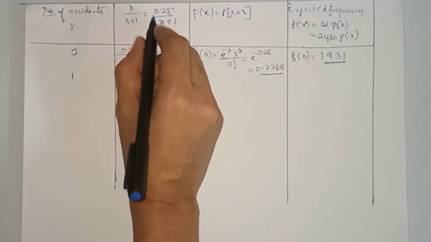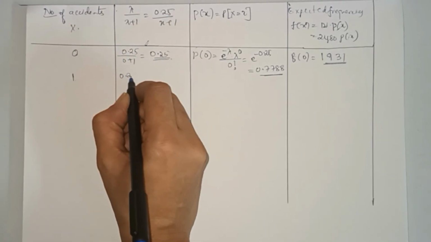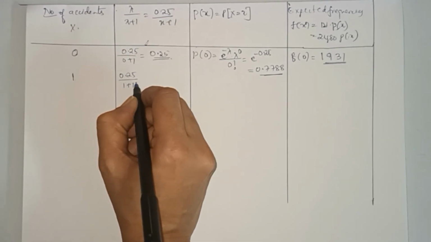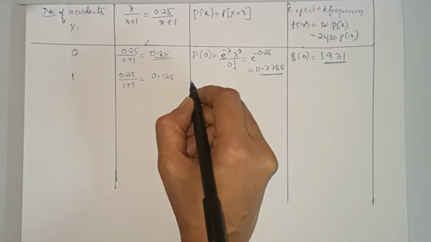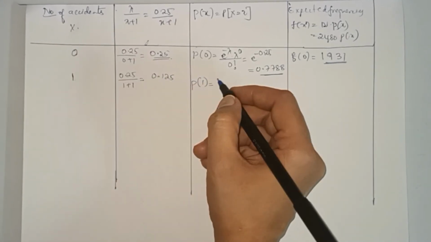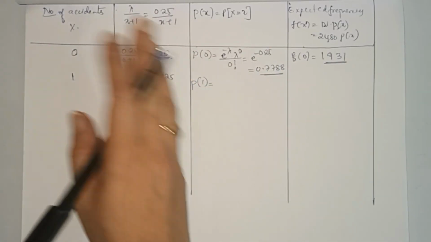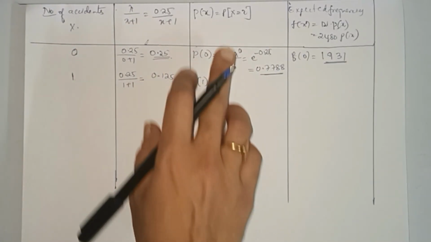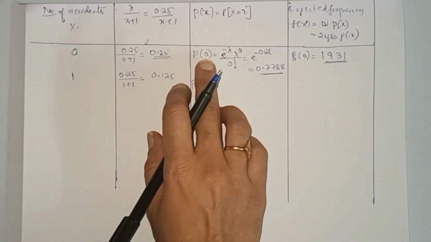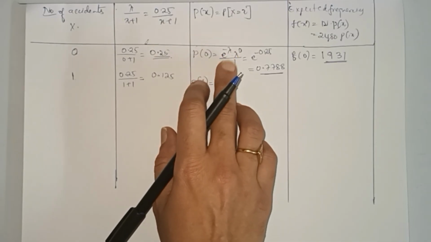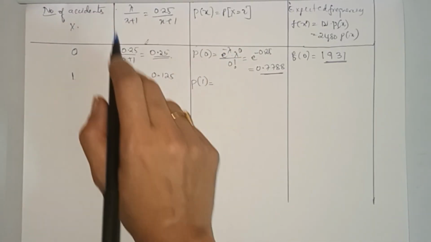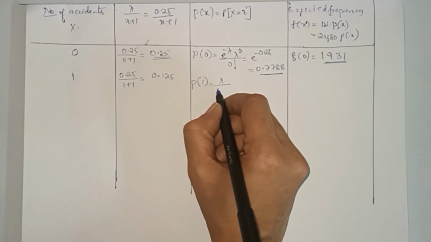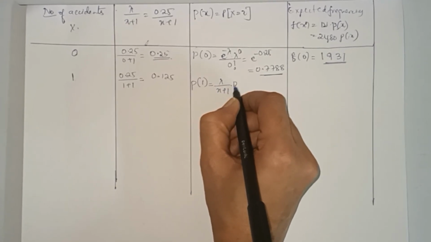So put x equal to 1 now. 0.25 divided by 1 plus 1, that is 2, so this gives you 0.125. Now I want P of 1. So now make use of the recurrence relation. Only for P of 0 do you have to make use of the probability mass function formula. Now for P of 1, what is the recurrence relation? That is lambda by x plus 1 into P of 0.